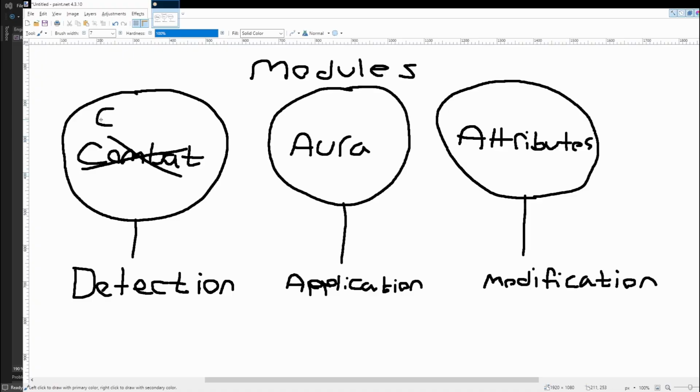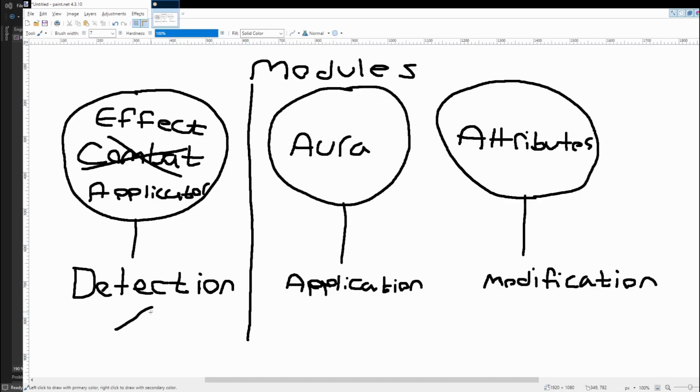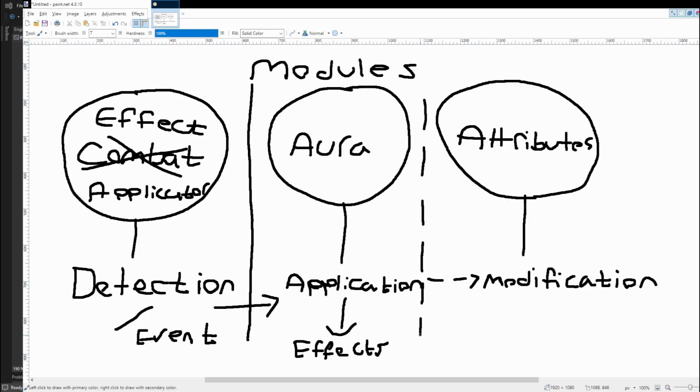Effect applicators are a nexus between a high-level game module and the more shared data resources such as effects and attributes. Because an effect, or really an aura, can be applied from just about any module, a simple pipeline is laid out. We have effect applicator systems which feed into the aura module. The aura module will either process an effect or forward the attribute event to the attributes module, acting as a gatekeeper, in which the attribute module will perform the attribute modification.